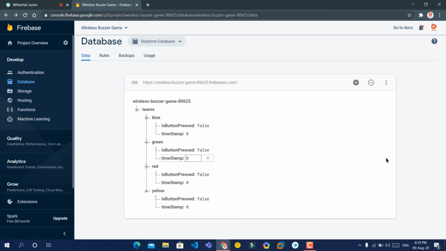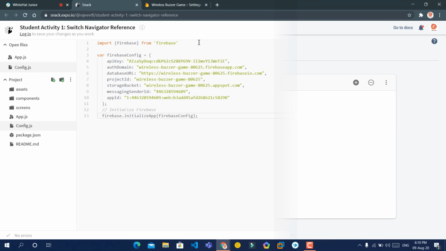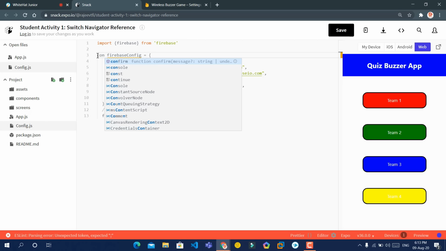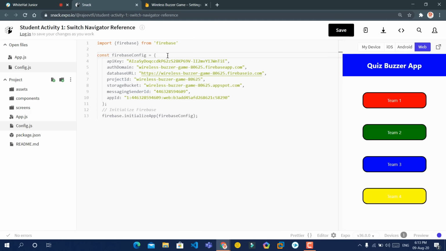Yes, ma'am. Okay. Now we'll need to register our React Native app to use the database. So if you remember, instead of variable, write constant. Ma'am, why are we writing a constant? Because we don't want our Firebase config to change. So we don't want these config files to change. So that's why we are adding a constant to it.